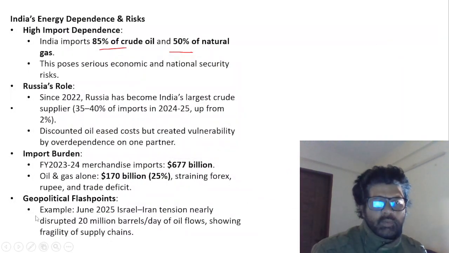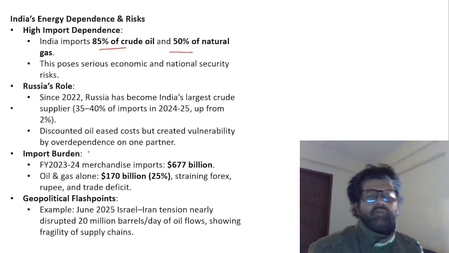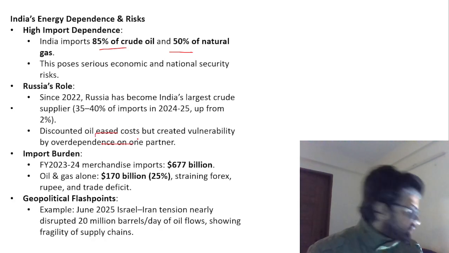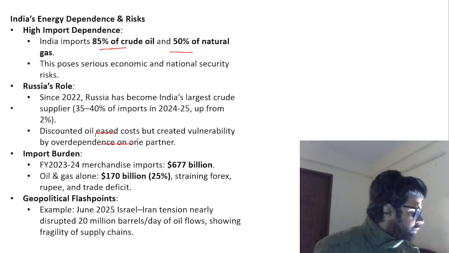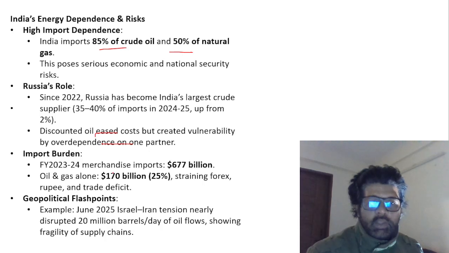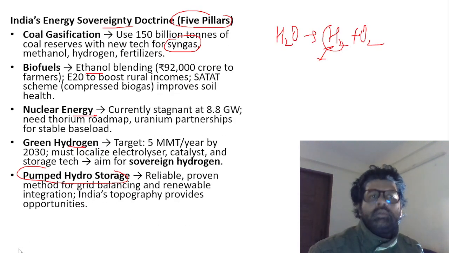So this article is talking about Russia. Because of sanctions, Russian oil has become cheaper for us. But if we keep on buying it, it comes at a cost. As we are seeing with what Trump is saying with each passing day, he is exerting more and more pressure on India and other countries to stop buying oil from Russia. Import burden and all, geopolitical flashpoint, you can read it in your free time. India's energy sovereignty doctrine, 5 pillars, you have to revise it multiple times.